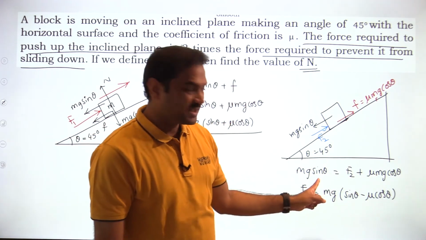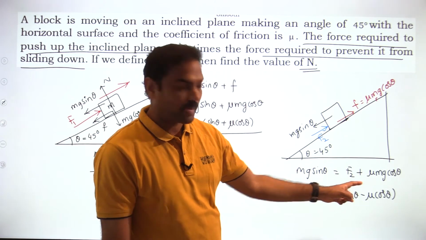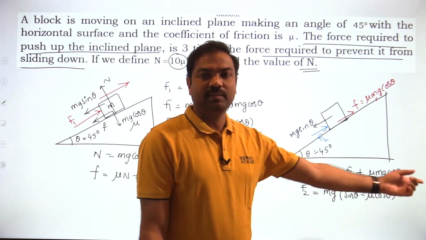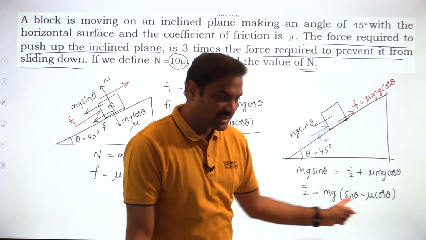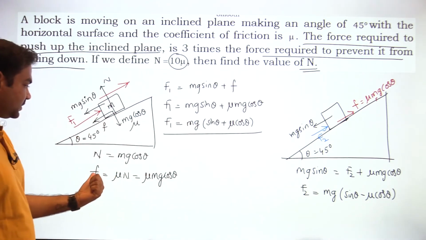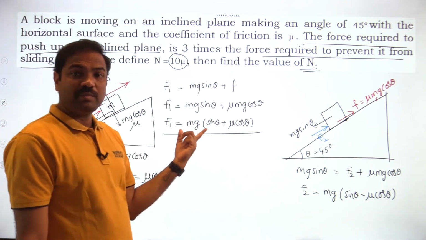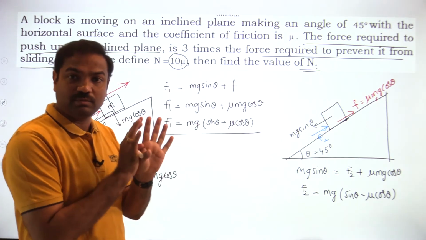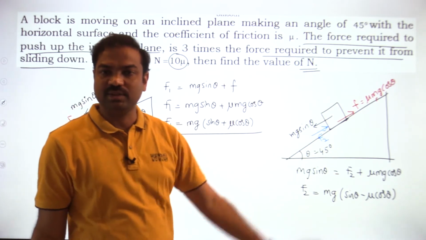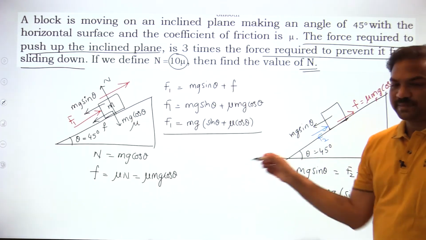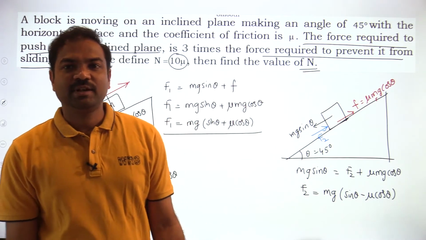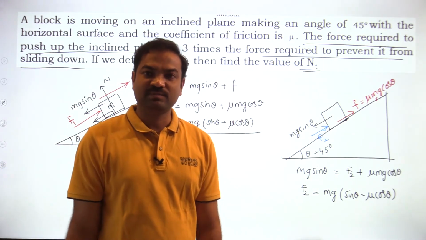Take the mu mg cos theta on this side, it will be minus mu mg cos theta. Then if you take the common mg, sin theta minus mu cos theta will be the force. This is less force because we are just preventing it from sliding. But F1 will be more force. Why? Because we want to push the block up the inclined plane, so it requires more effort. Going against the natural phenomenon obviously requires more effort.